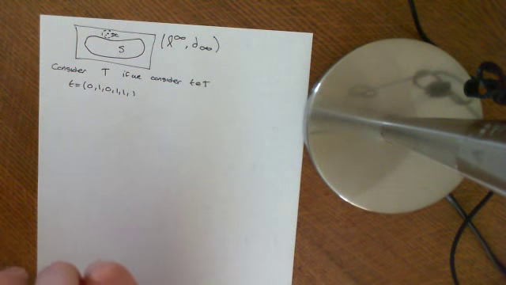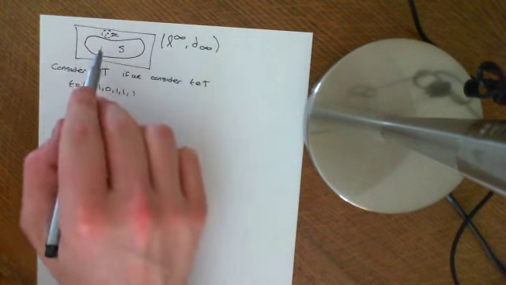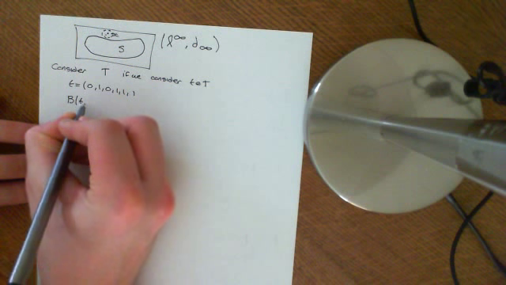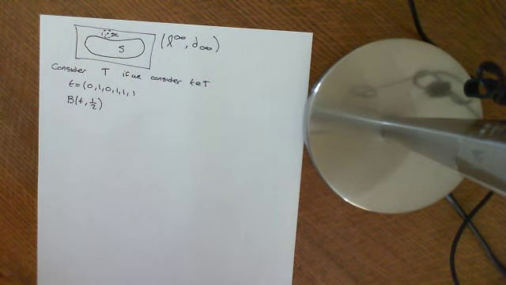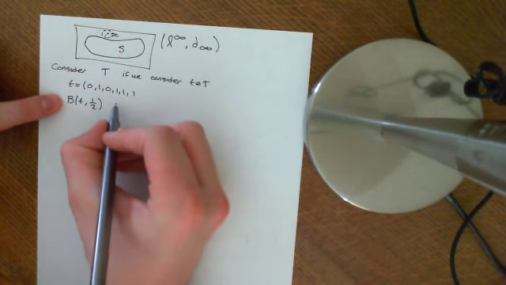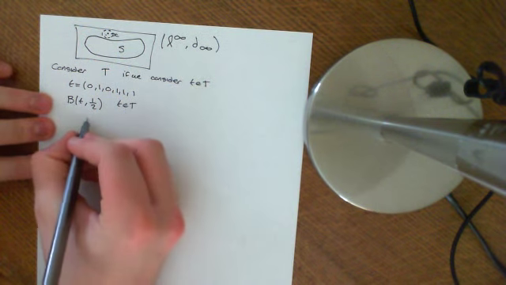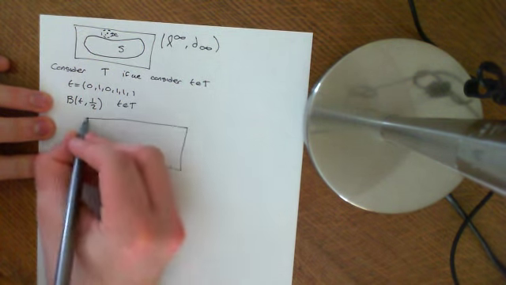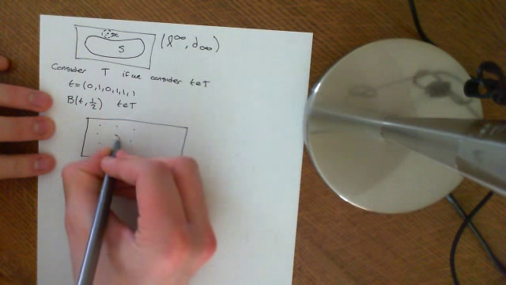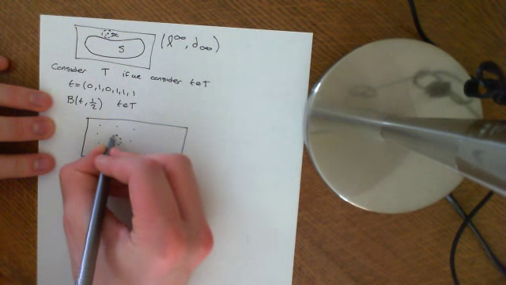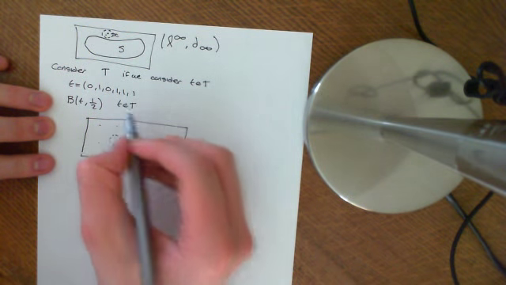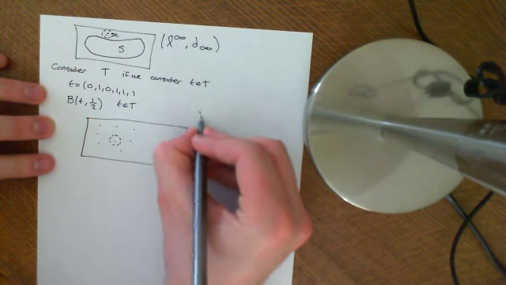If we take an element little t there, and we consider the ball around little t of size 1/2, what I want to show you is that if we draw T here with all these points, which are all the sequences of 0s or 1s, and we draw these open balls around these points of radius 1/2, then they cannot include any of the other points of T.